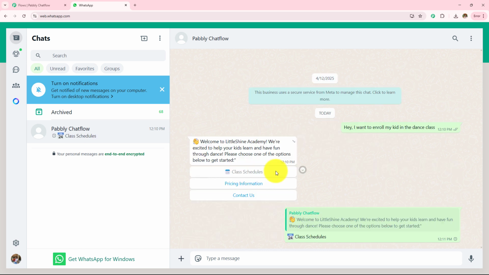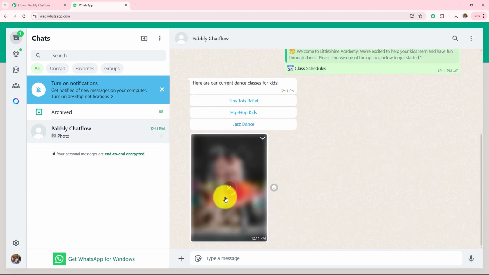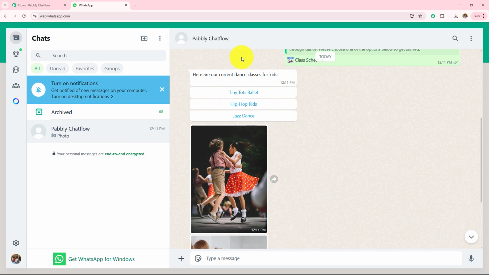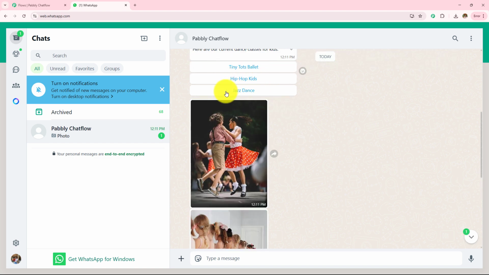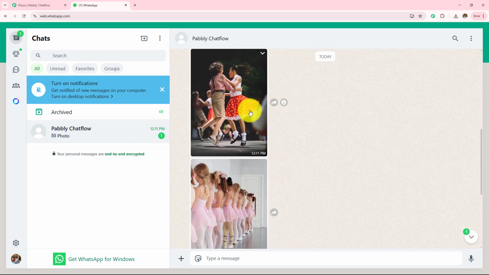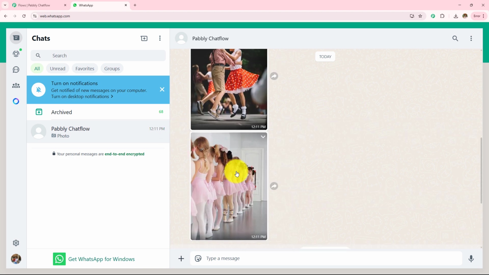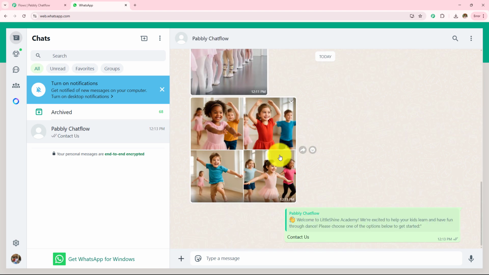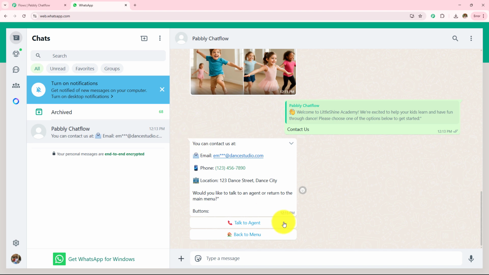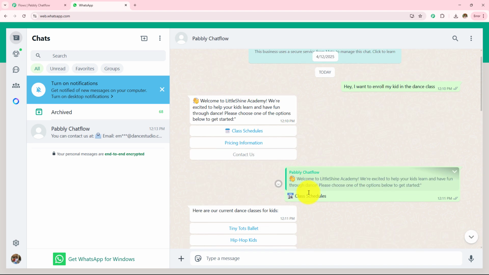So let's click on this class schedules. So here I have received the schedule. Here are our current dance class for kids: Tiny Tots Ballet, Hip Hop Kids, Jazz Dance, and here I have received some images. Now let's go with this contact us. So here I have received the contact details. So this is how this WhatsApp chatbot is going to run.